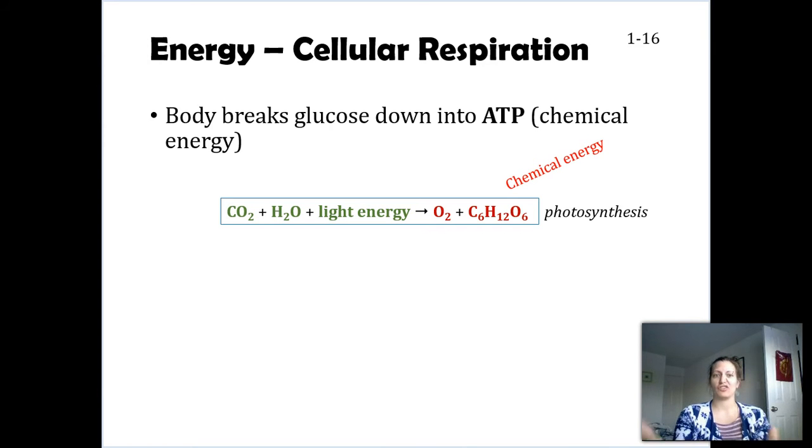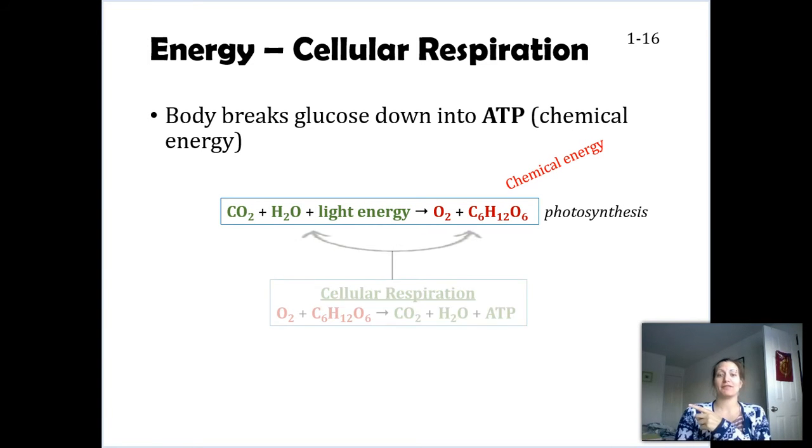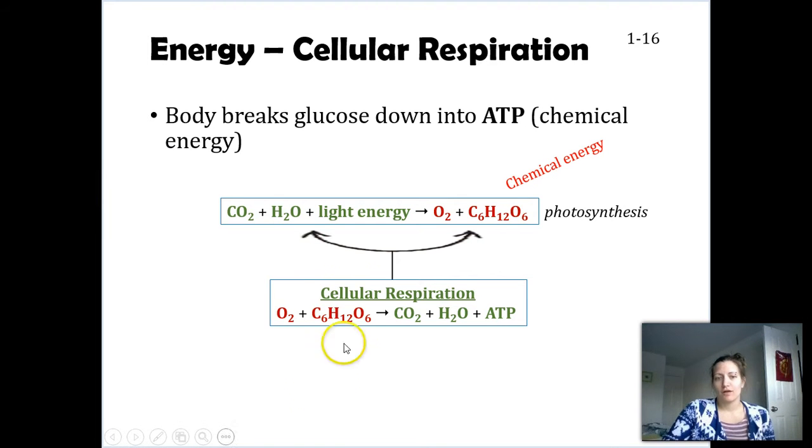So here's photosynthesis, just to recap. That's what photosynthesis looks like. Cellular respiration is pretty easy. You just flip it around. So here we start off with oxygen. We as humans need to breathe in oxygen. Our muscles need that oxygen. We also need to eat, so we're going to eat glucose or organisms containing glucose. What gets created is our byproduct or our waste product, carbon dioxide.